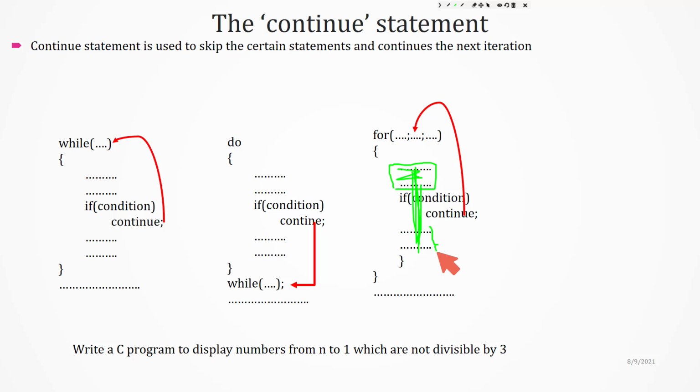That's the meaning. If in the iteration 1, this condition is true, what happens? Continue will execute. That means it will skip the remaining parts. Then it will go to the second iteration. The second iteration also it will test the condition. If the condition is false, these 2 steps also will be executed. In that case also, if the condition is true, it will not execute these steps. So in the second iteration also, these 2 statements will be skipped. So the same thing is applicable to do while and also while.